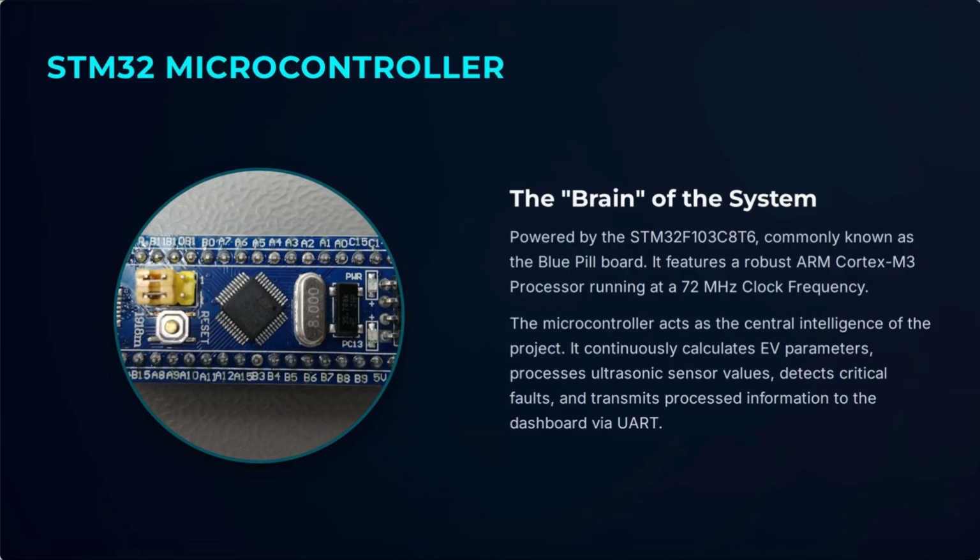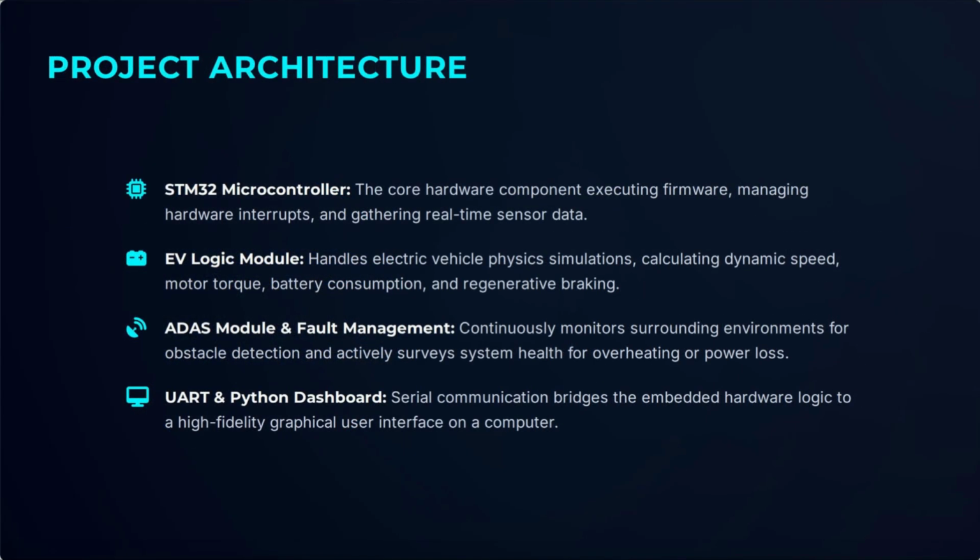In our project, the STM32 acts as the brain of the entire system. It continuously calculates vehicle parameters, processes sensor information, checks for faults, and sends all the data to the dashboard using UART communication.